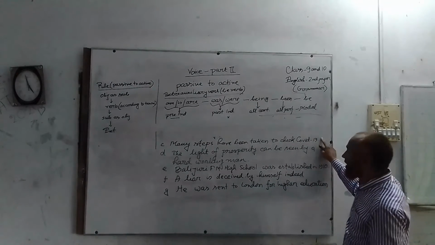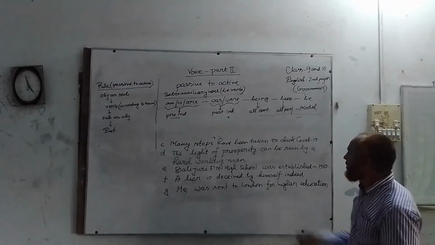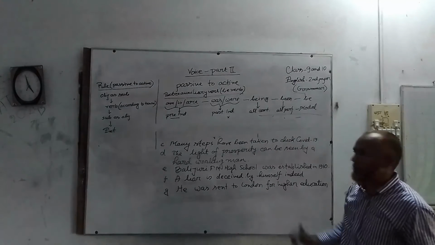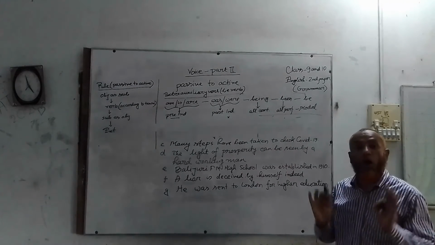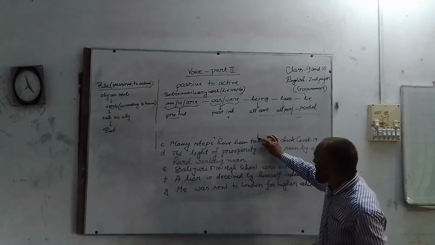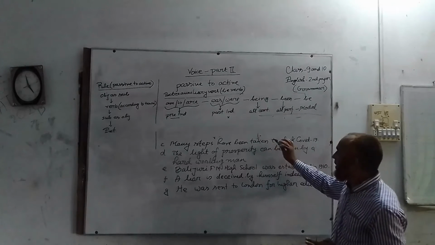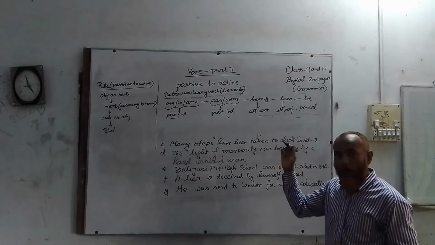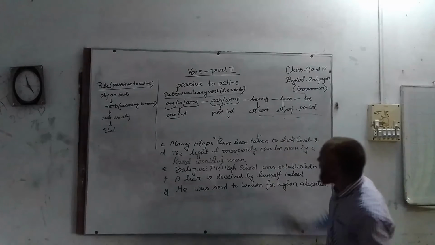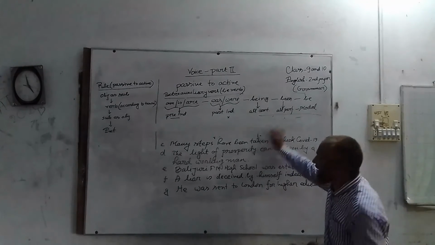You have to find it out. How? You should ask the verb by whom or who. By whom have been taken, or who has taken?